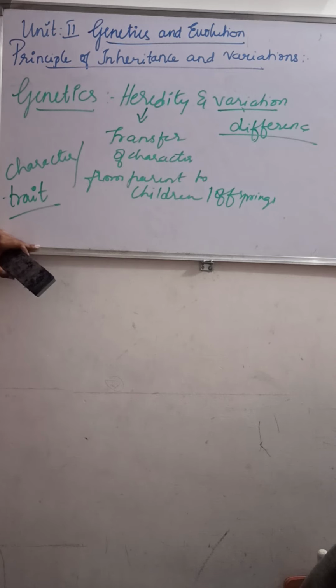You can see that in your family. You have some unique characters that make a particular species or family.